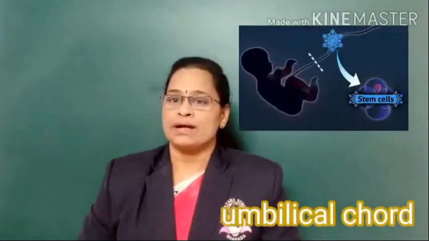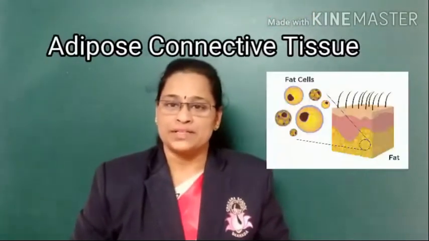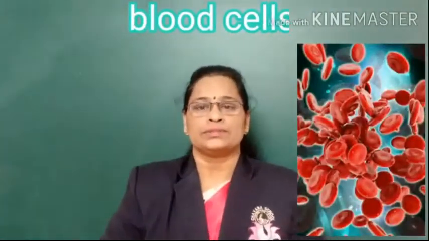Now let's see what are the sources of stem cells. One of the sources we have seen just now, that is blastocyst. The next is the umbilical cord, by which the fetus is joined to the mother's womb. Then next one is red bone marrow, adipose connective tissue, and then blood cells are also the source of stem cells. Now the stem cells from any one of these parts is taken out and stored in sterile vials.